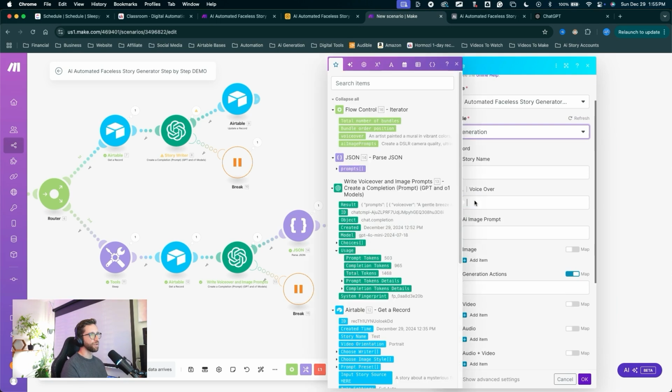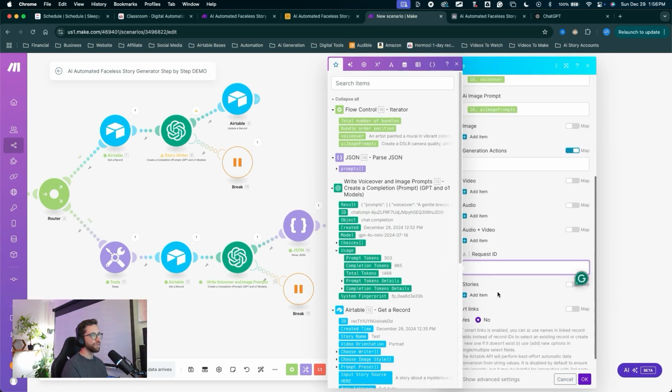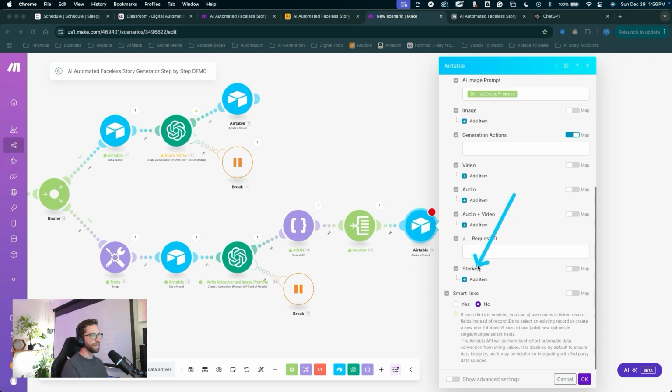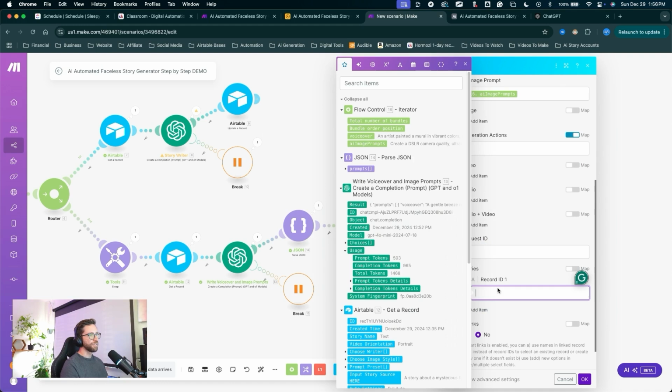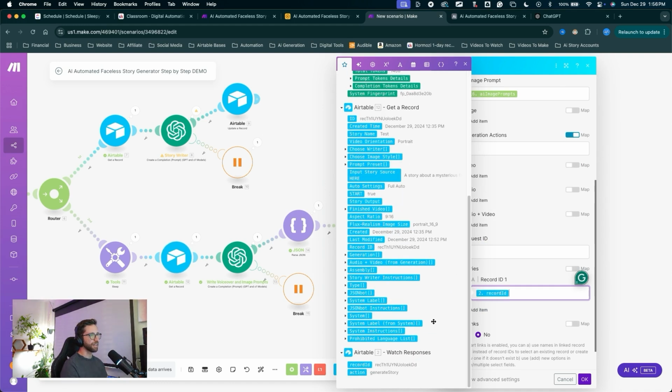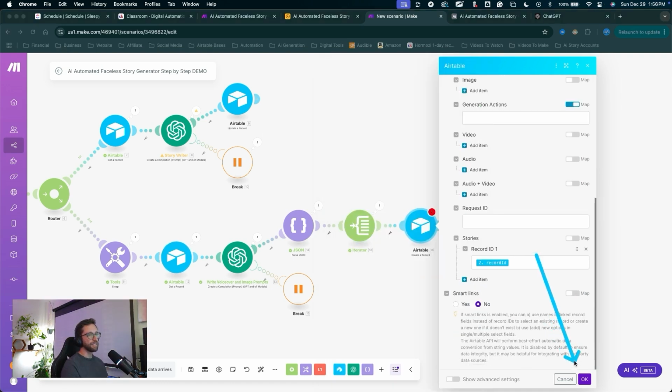Let's select the voiceover. We have the voiceover from the flow control iterator. We need the image prompt. Click in here. We have the AI image prompts from the iterator, and we can scroll down and connect up our record ID from the stories. Let's add item to the stories. For the record ID, we'll select the record ID. Great, connected up. Let's click OK.